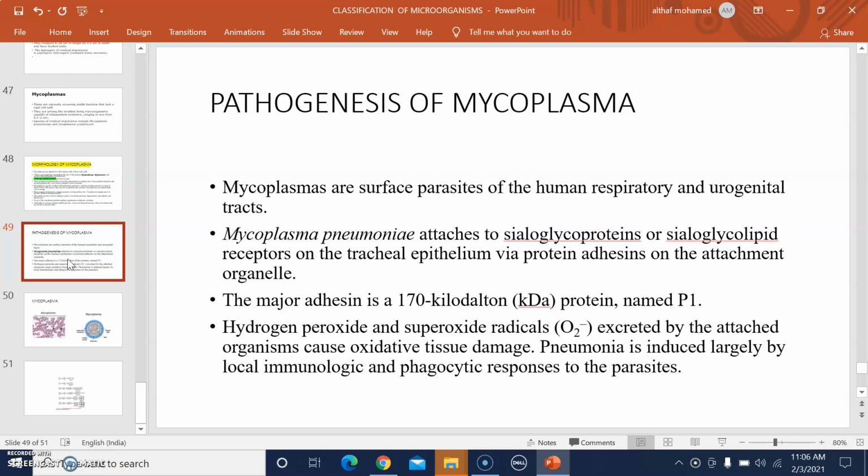Another mechanism of pathogenesis is hydrogen peroxide and superoxide radicals excreted by the attached organism. After attachment to the tracheal epithelium, the organism may release these radicals, hydrogen peroxide and superoxide radicals, which may cause oxidative tissue damage. And pneumonia is induced largely by the local immunologic and phagocytic response to the parasites, so it may be responsible for several types of immunological reactions in our body.